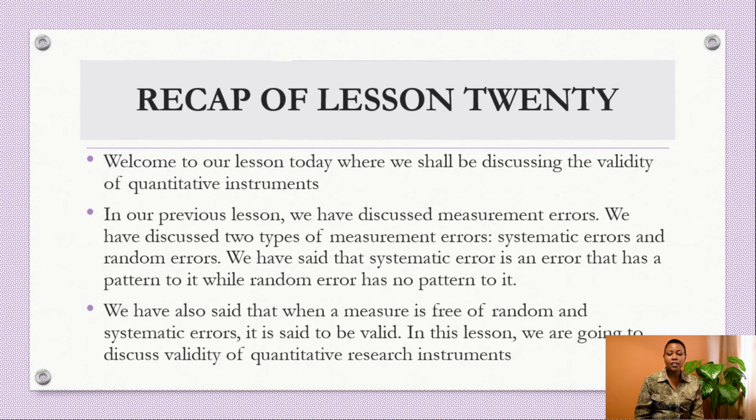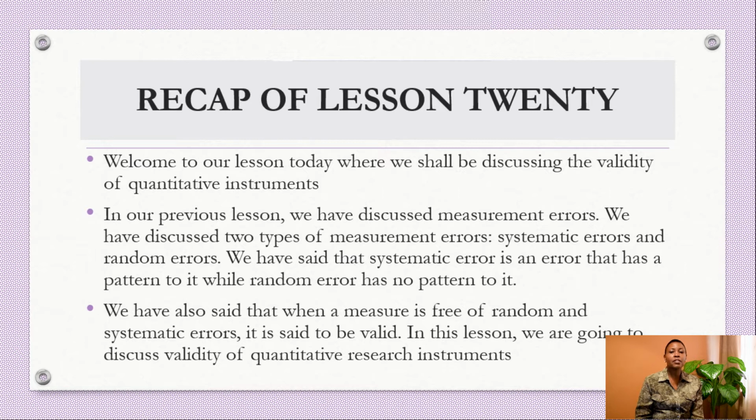We have said that systematic error is an error that has a pattern to it, while random errors have no pattern to it. We have also said that when a measure is free of random and systematic errors, it is said to be valid. In this lesson, we are going to discuss validity of quantitative research instruments.